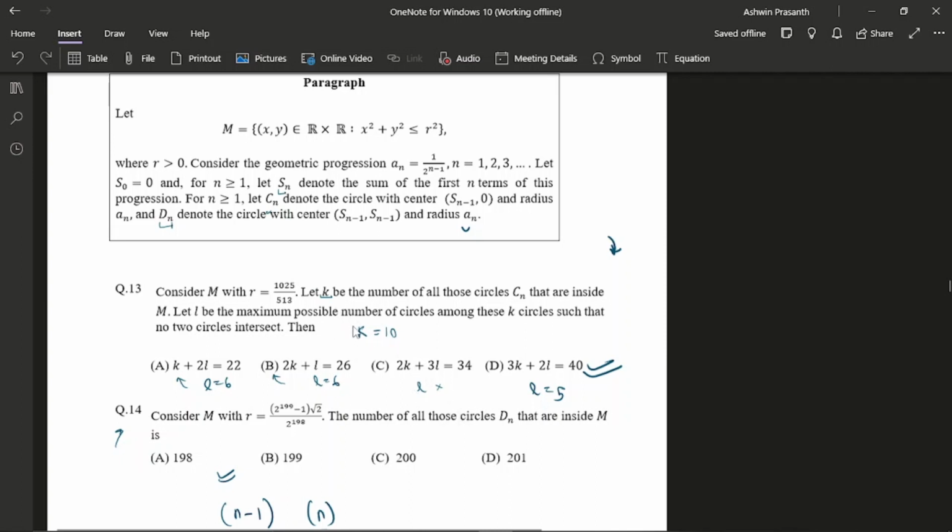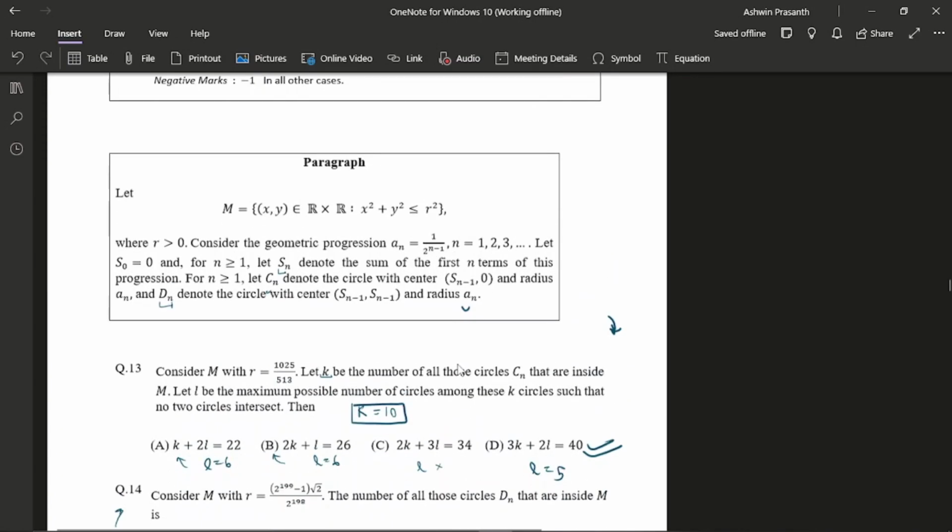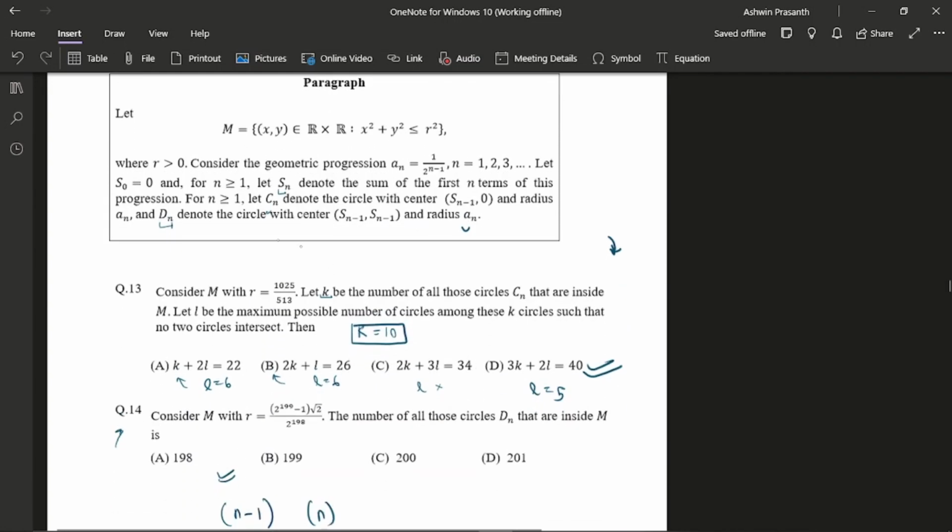And remember that I did this only because I was completely confident in K. In case I wasn't confident, I could have gotten this wrong. But I confirmed K completely, then only I marked option D. So finally, I got 6 marks in this section. Yeah. So actually, this was like my most favorite question in maybe the whole two papers combined, just because I was kind of proud of how I found this L here. So just for that reason, I found this my favorite question.